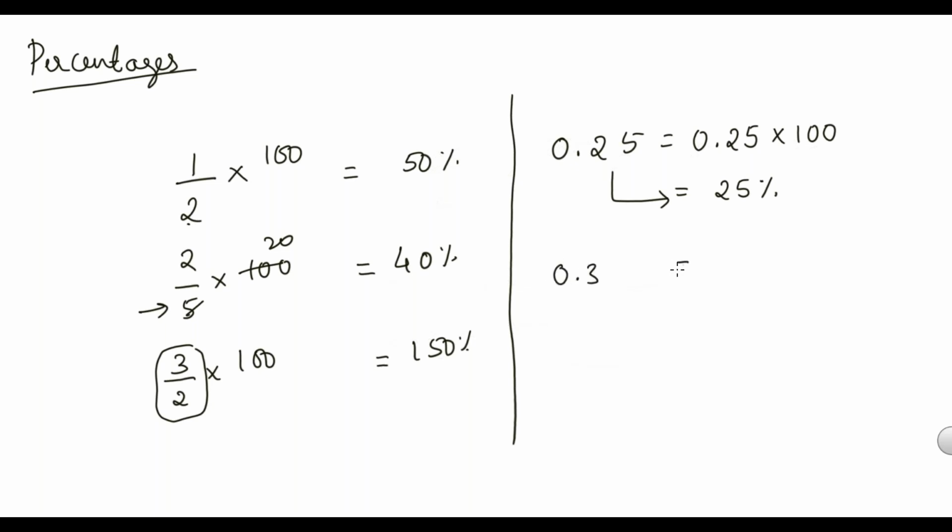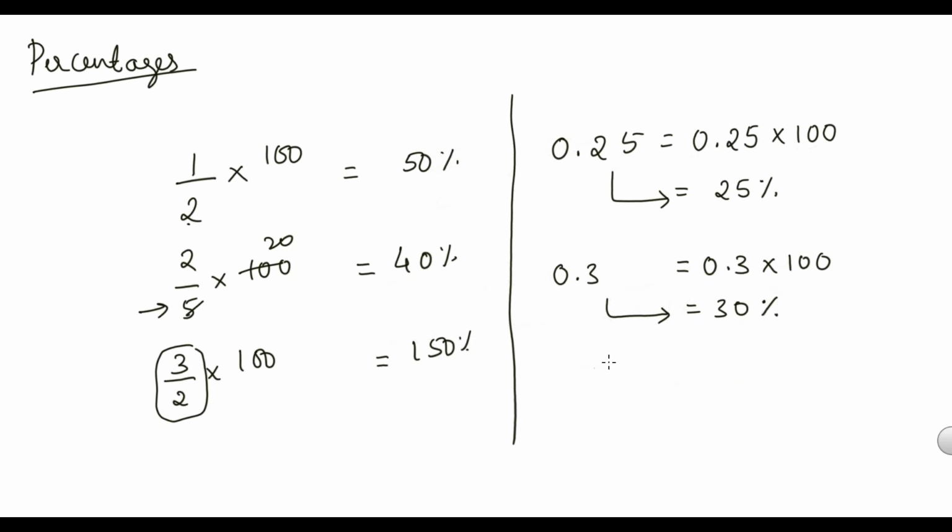0.3 in terms of percentage. If you're converting to percentage, you have to multiply by 100, right? What is 0.3 into 100? Just 30. So 0.3 is nothing but 30%. While writing, you should be very careful. You should not write 0.3 is equal to 30. 0.3 is not equal to 30. 0.3 is equal to 30%.